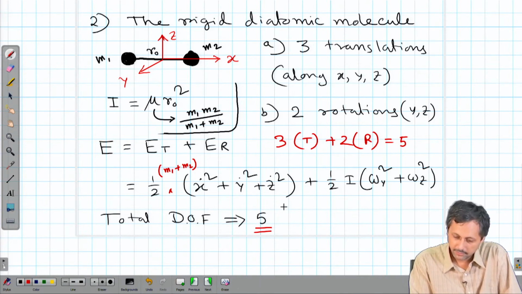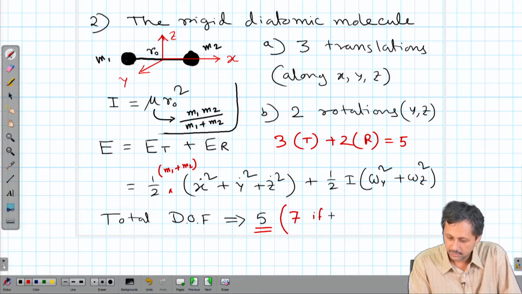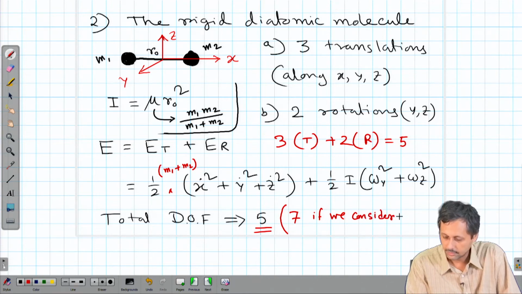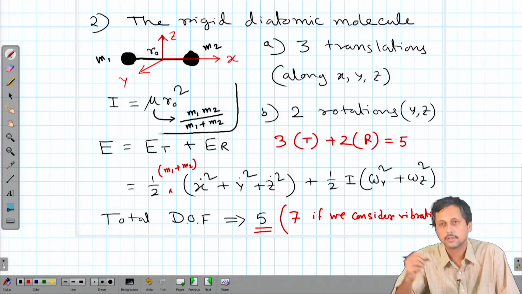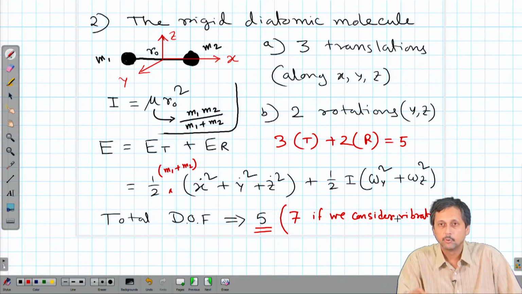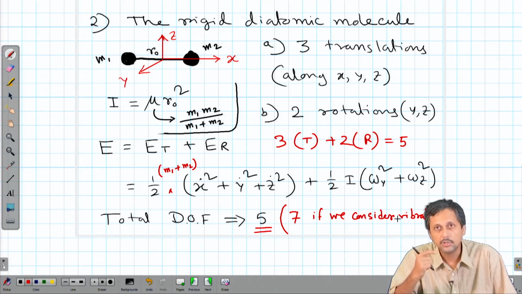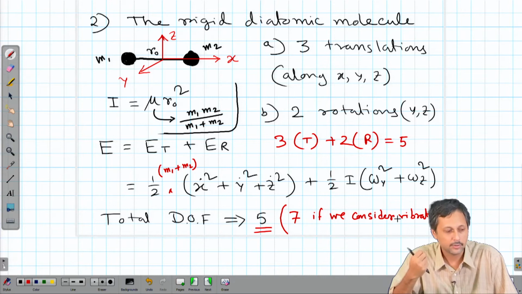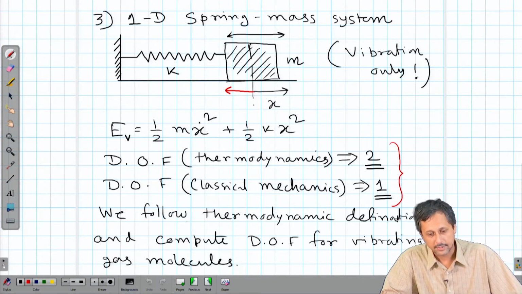So, we have 5 and it will be 7 if we consider vibration. Please keep this in mind, the moment you have one vibration, you need to add 2 degrees of freedom to the total number, because if you add 1 it will be a mistake.